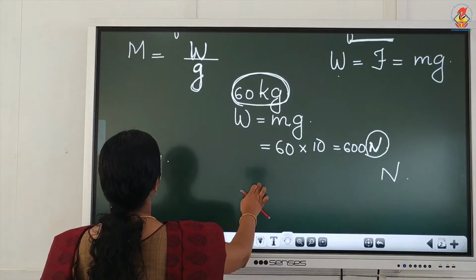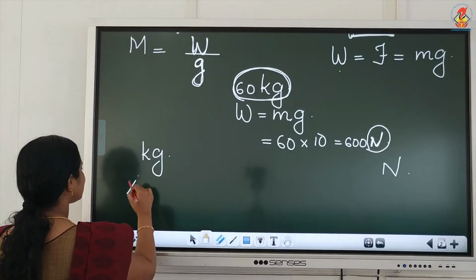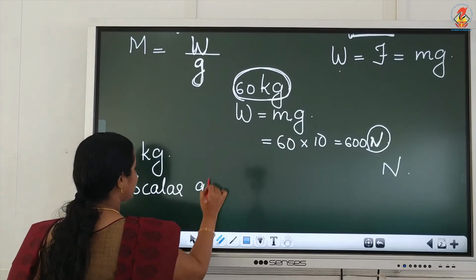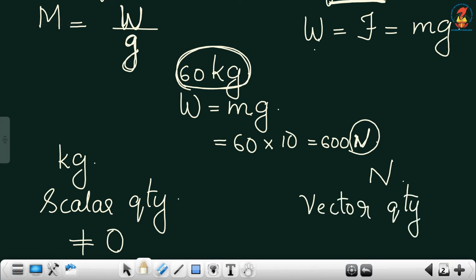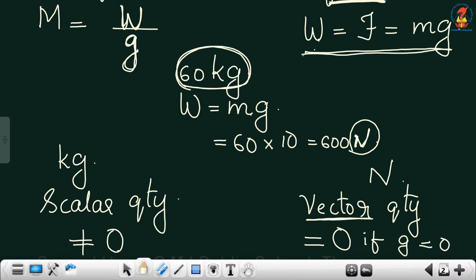Now, the next difference between mass and weight is, mass is a scalar quantity, meaning it will only have a magnitude but no direction. Since it is a scalar quantity, the value of mass will never become 0, while weight is a vector quantity which has both magnitude and direction. Since weight is a vector quantity, the value of weight can be equal to 0 if acceleration due to gravity is 0, because we know that W is equal to mg.